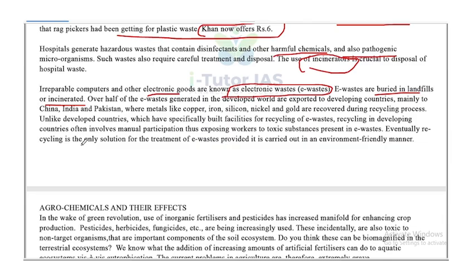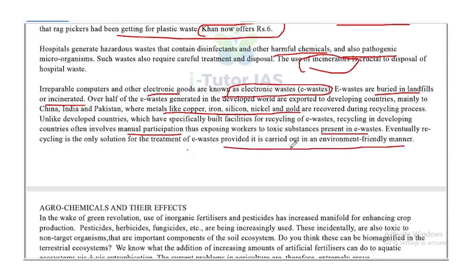Over half of the e-waste generated in the developed world are exported to developing countries, mainly China, India, and Pakistan, where metals like copper, iron, silicon, nickel, and gold are recovered during recycling process. Unlike developed countries, which have specifically built facilities for recycling of e-wastes, recycling in developing countries often involves manual participation, thus exposing workers to toxic substances present in e-wastes. Eventually, recycling is the only solution for treatment of e-waste produces provided it is carried out in an environmentally friendly manner.